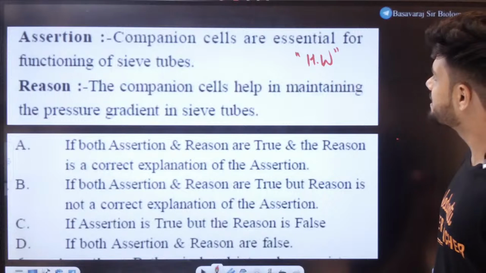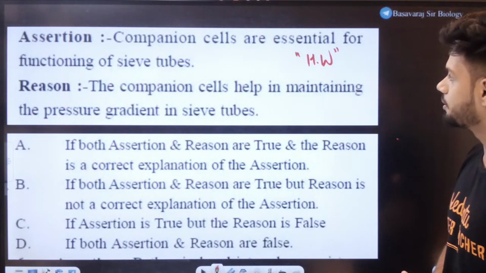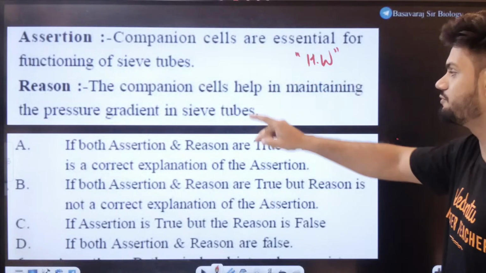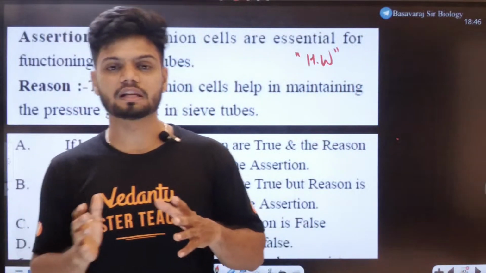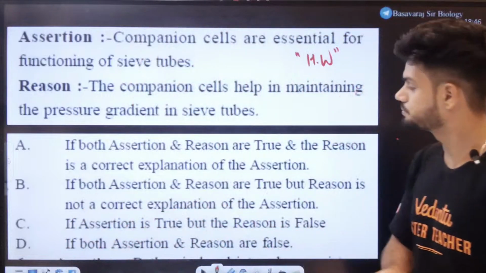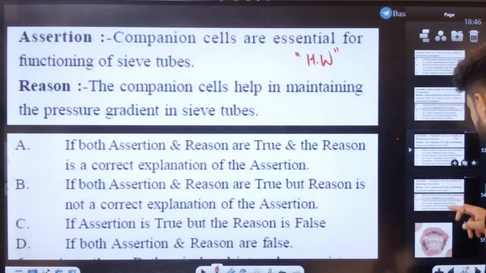Companion cells are essential for functioning of your sieve tube. Why? Because the companion cells help in maintaining the pressure gradient in the sieve tubes. They are sister cells. One cannot live without the other. So companion cells as well as sieve tubes. This is your homework question on the board.